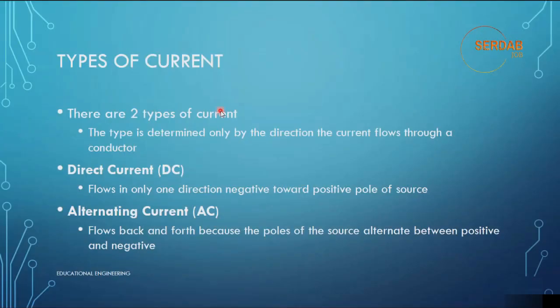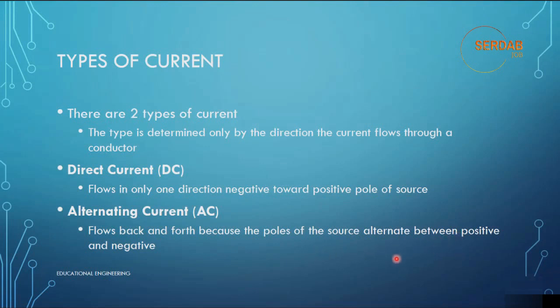Hello again. Now let's talk about types of current. There are two types of current. The type is determined only by the direction the current flows through a conductor. The first type is direct current, or DC, which flows in only one direction, from the negative toward the positive pole of the source. The second type is alternating current, which flows back and forth because the poles of the source alternate between positive and negative.